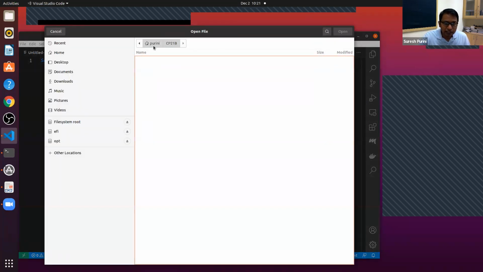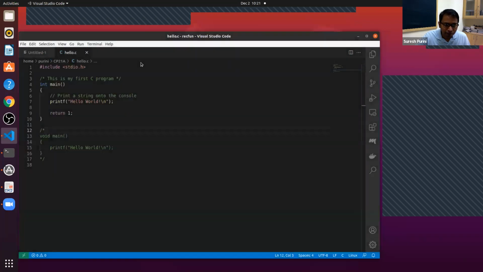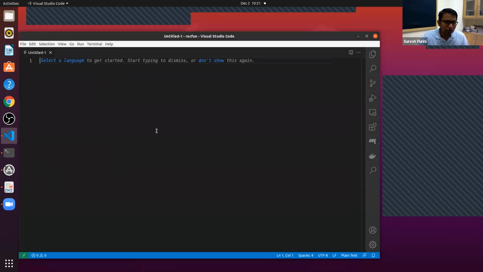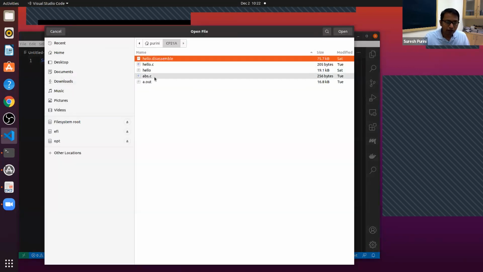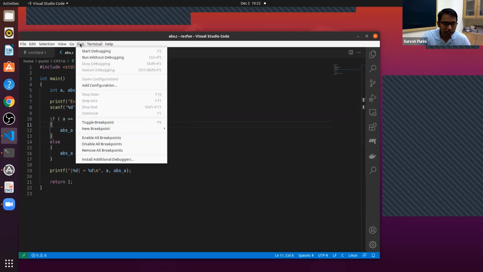So again, we can compile the program and run the program in VS Code editor. I don't want to do that, at least for the first 4 weeks. I would like you to use the terminal. Similarly, if you go check here, you will see there is this debugger.